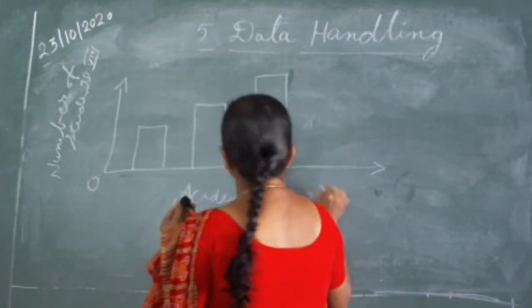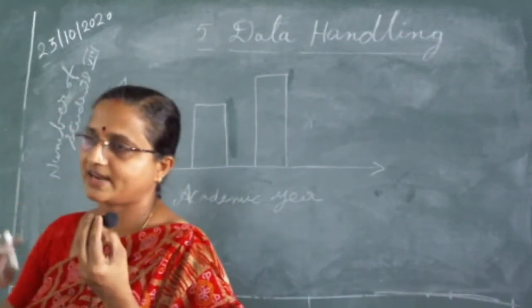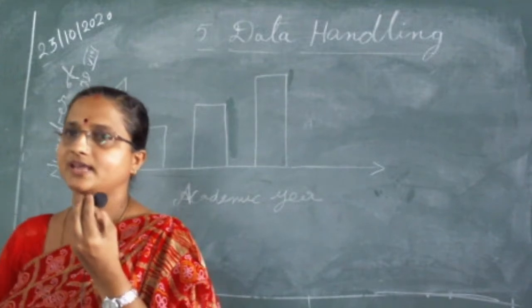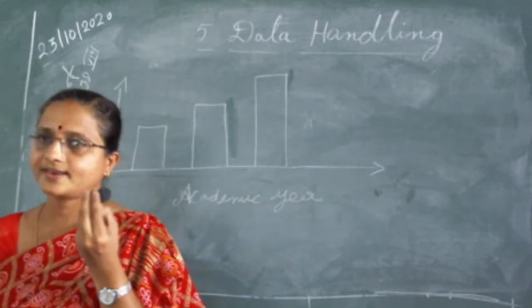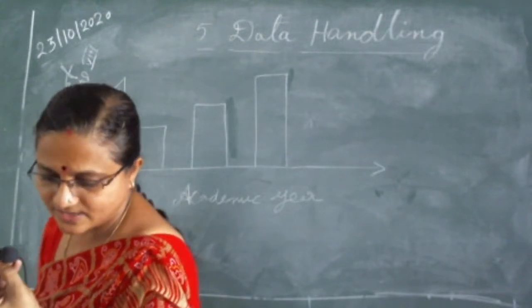Academic year. Because our academic year starts from one year to another year, from this year's March to another year's March, in that way. So number of students, here actually you have seen one bar graph.